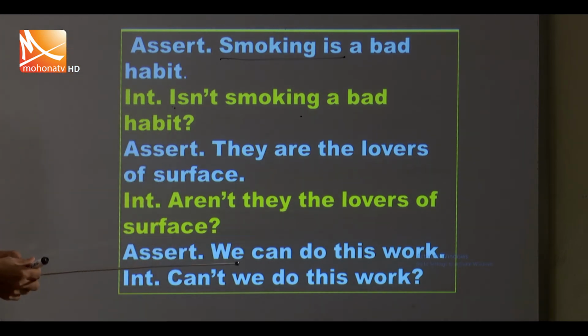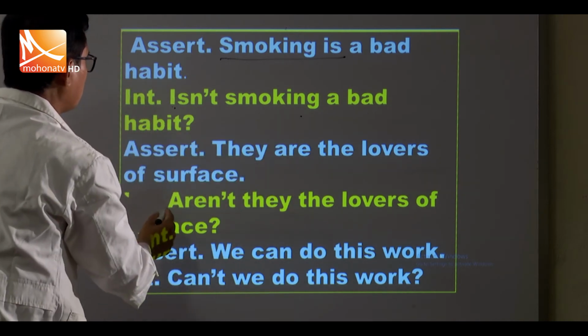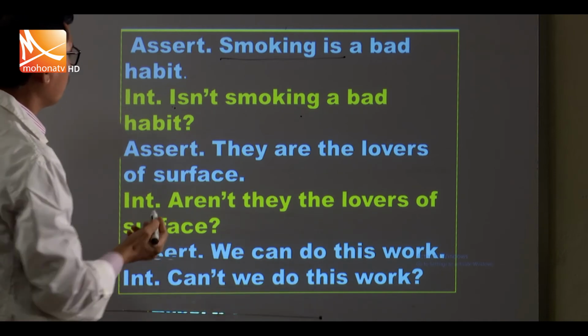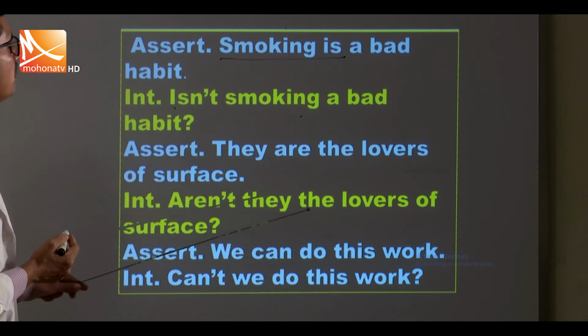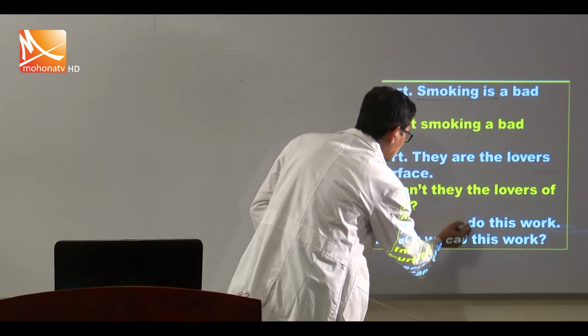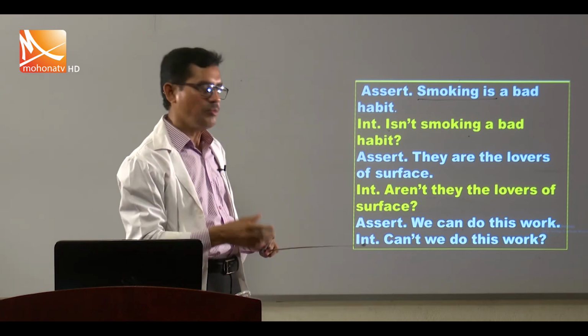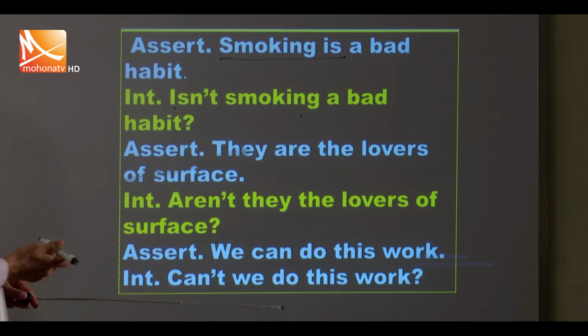Okay. Next, they are the lovers of surface. Same. We interchange are and they, we use not to keep the meaning the same. Then we use the contracted form of not. Aren't they the lovers of surface? We can do this work. We replace can before we, and we add not to keep the meaning the same. We use n't, the contracted form of not. Can't we do this work?